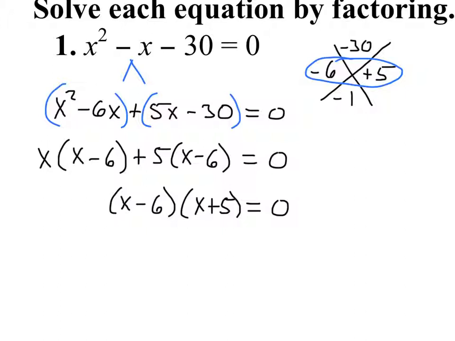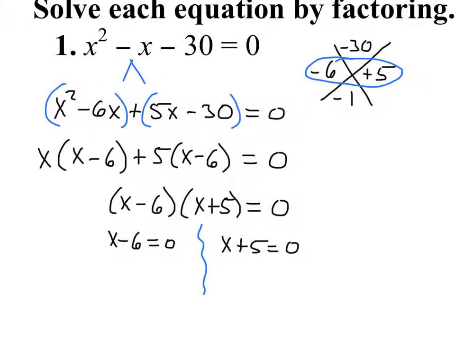So here's where the zero product property comes into play. I want to go ahead and break apart this equation. I want to say that either the first thing equals 0 or the second thing equals 0. So either x minus 6 equals 0 or x plus 5 equals 0.